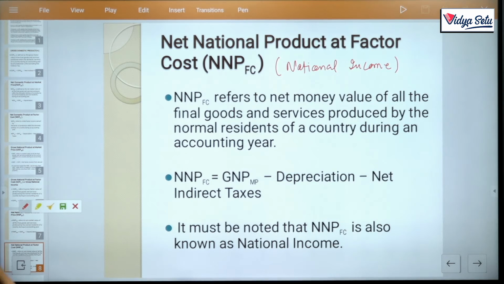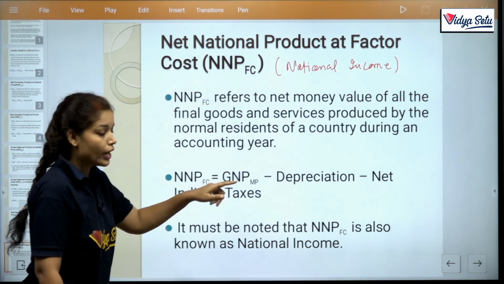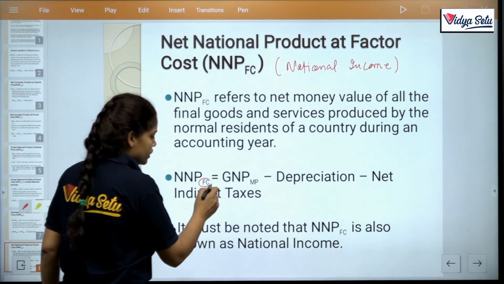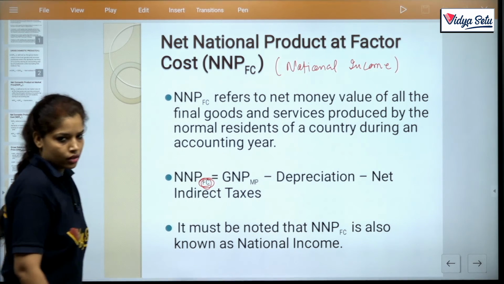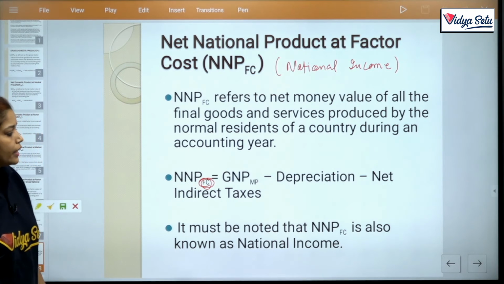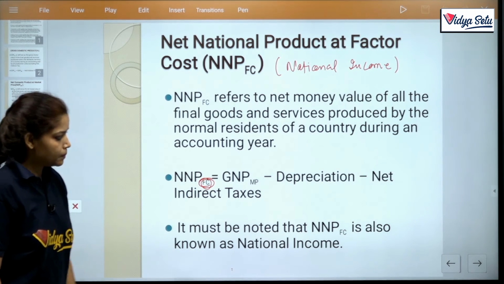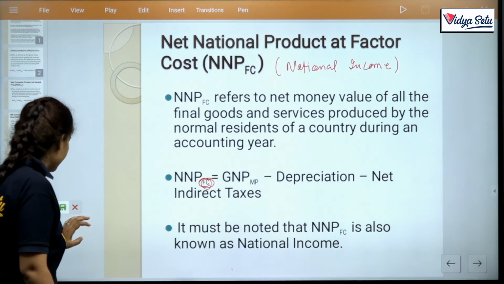And NNP FC is equal to GNP MP minus depreciation minus net indirect taxes. Why minus net indirect taxes? Because it is on FC. The question asked about the FC. Clear? It must be noted that NNP FC is also known as national income. So these are the eight concepts.